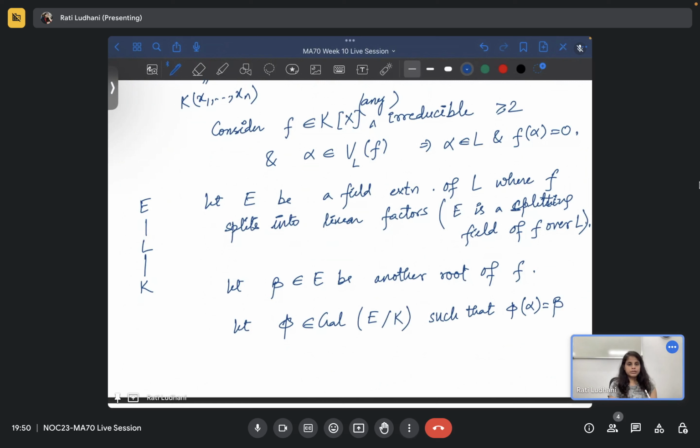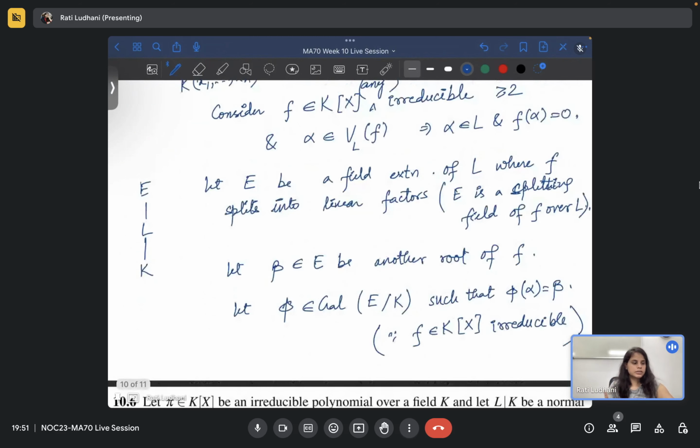You cannot expect that, because if phi is in the Galois group of E over K, then the roots of an irreducible polynomial will map to roots of the irreducible polynomial. It cannot be said that if it splits, then we cannot say that, right? So alpha will map to beta because in K[x], f is irreducible. Since f is in K[x], and that is irreducible, just because of this, alpha will map to beta.